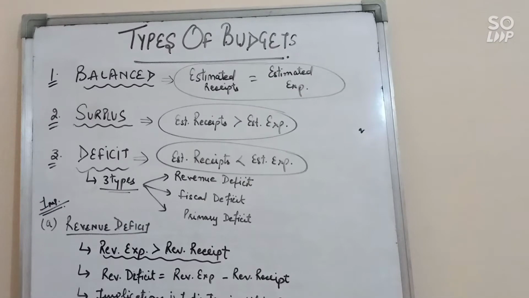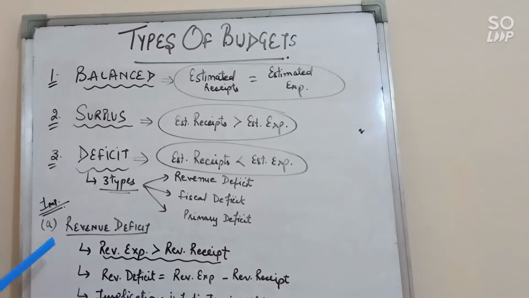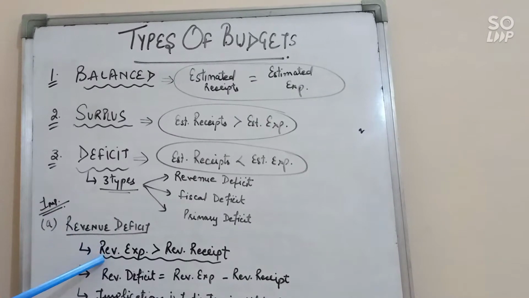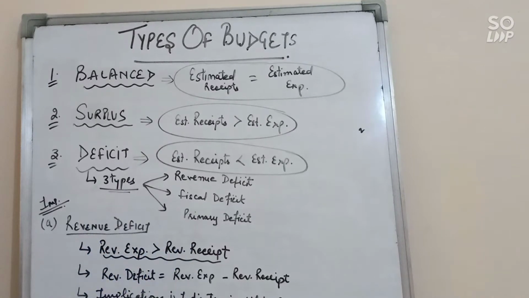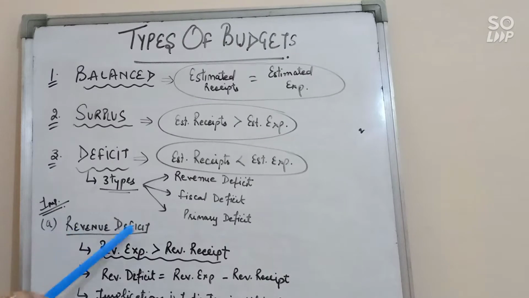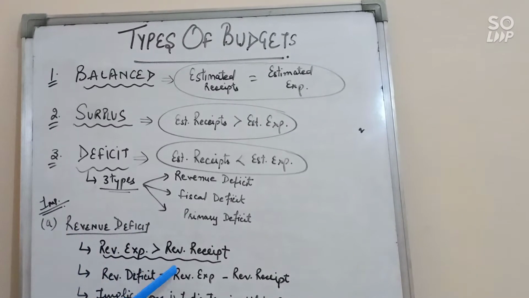First is revenue deficit. So revenue deficit means when we are considering only revenue nature, we are taking only revenue expenditure and revenue receipts. So when revenue expenditure is more than revenue receipt, that is known as revenue deficit. Or we can write revenue deficit is the difference between revenue expenditure and revenue receipt. So the formula to calculate revenue deficit.